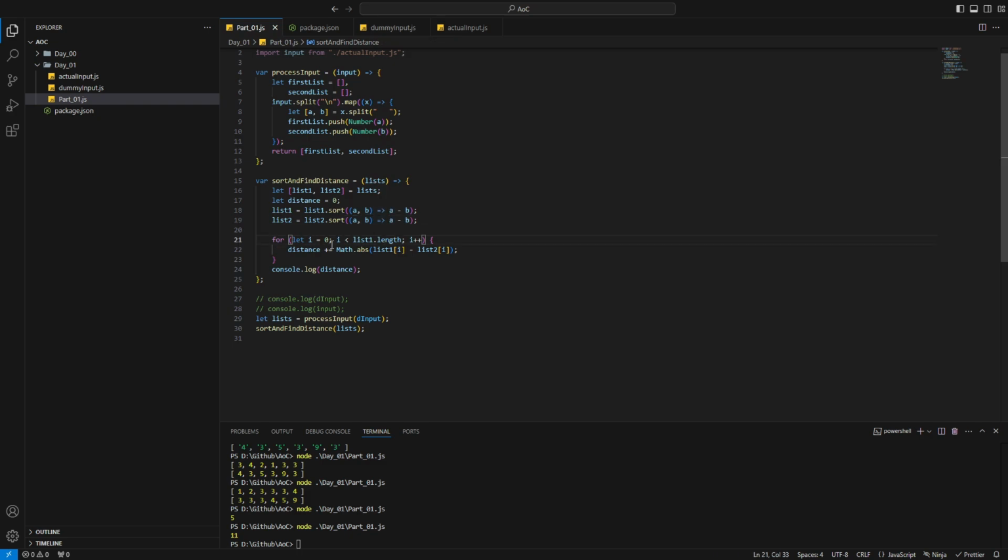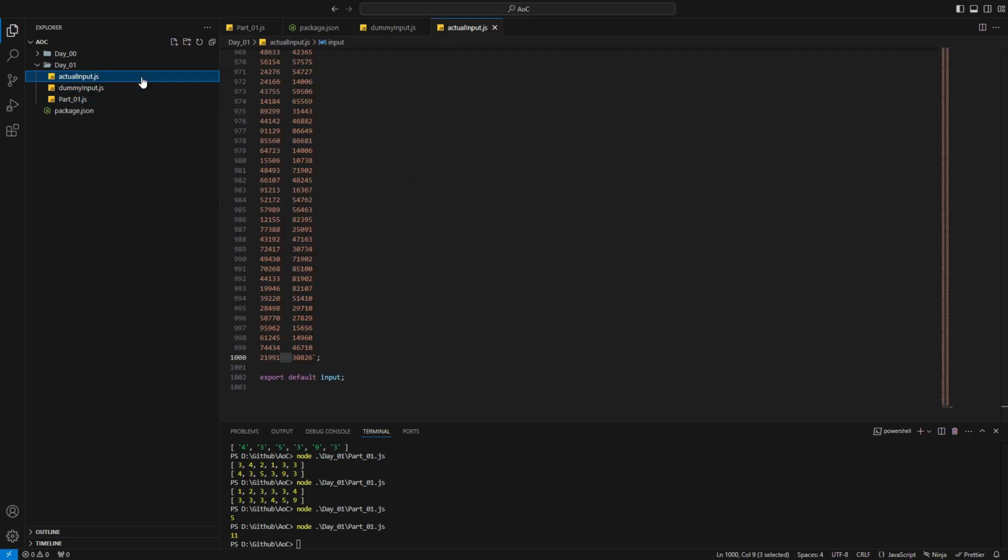So we're running a for loop in which we iterate through every element of the list and check the distances between them. Since the number of items in each list will be the same, we're just running it with this. We can check for the edge case where the number of items in each list is different, but I think in this particular case we don't need to, we can just trust it.